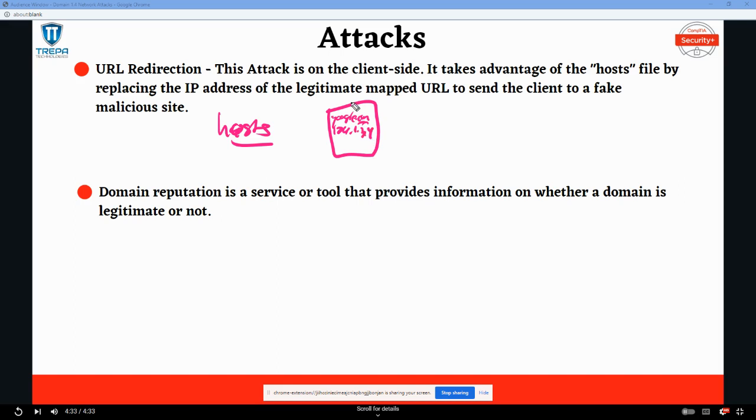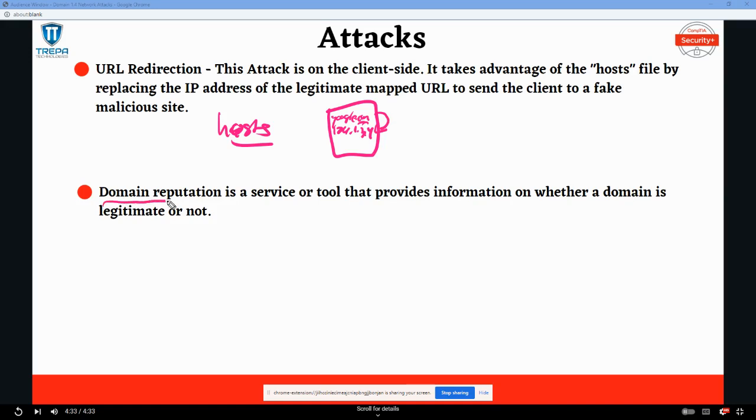And if that's in your host file, the computer won't even make a DNS request when you type in google.com, because it thinks it already has it in its host file. So if an attacker gets access to this host file, they can manipulate and redirect user traffic to malicious sites.